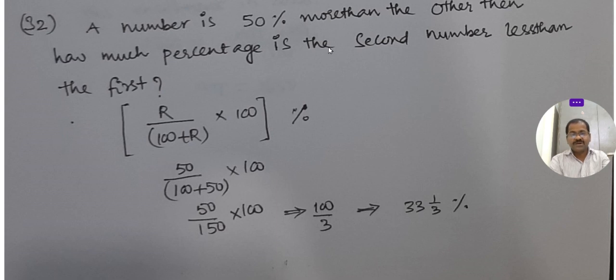Okay, if the first number is 50% more than the second number, then the second number is 33 1 by 3 percent less than the first number. Okay, if the first number is more by 50%, this is the formula. If one number is more than the other, in the denominator we have to write 100 plus R.